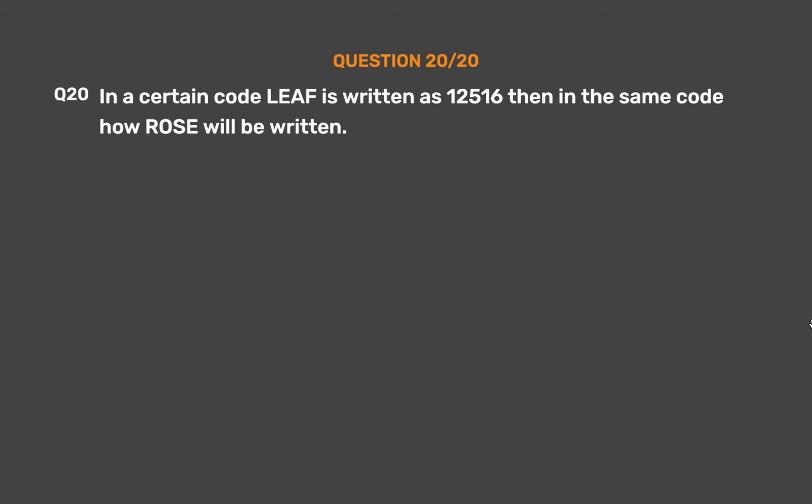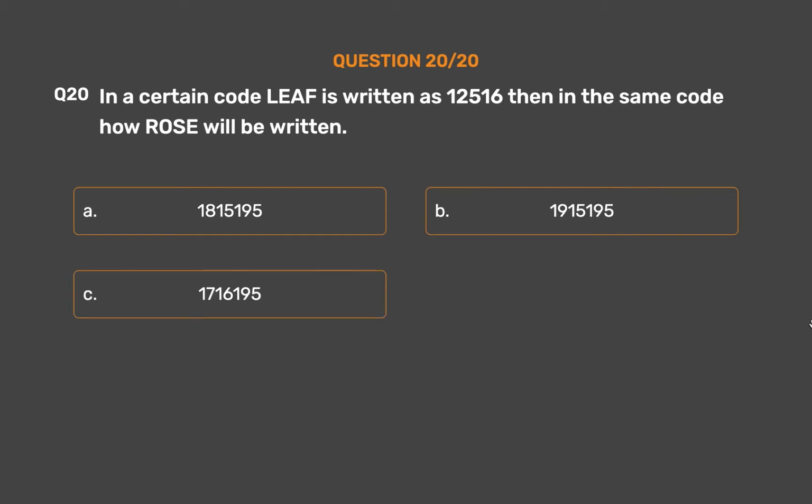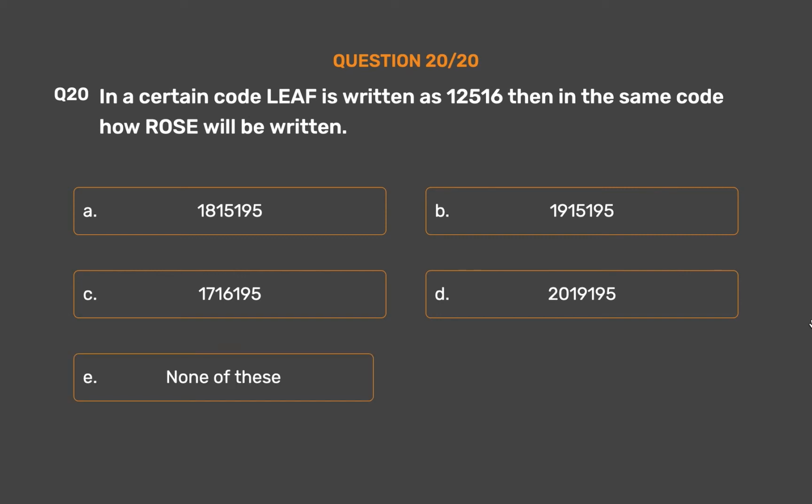Question number 20. In a certain code leaf is written as 12,5,1,6. Then in the same code how will rows be written? Option A. 18,15,19,5. Option B. 19,15,19,5. Option C. 17,16,19,5. Option D. 20,19,19,5. Option E. None of these.